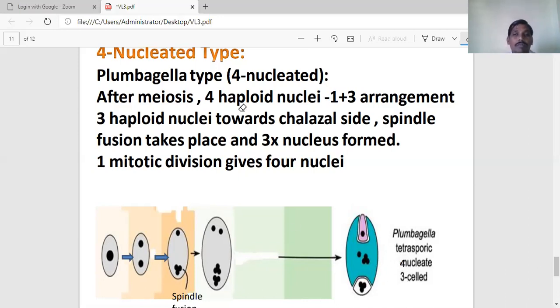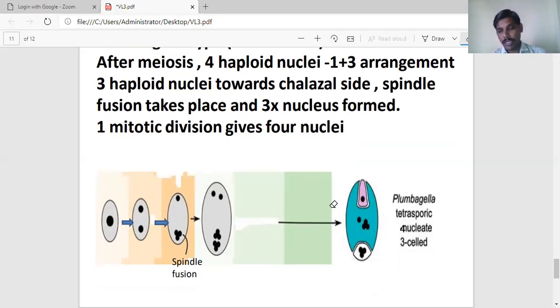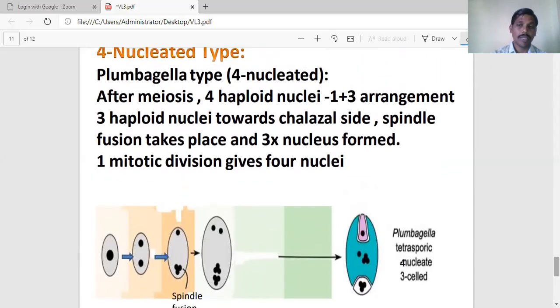So just after meiosis, four haploid nuclei in 1+3 arrangement, three haploid nuclei towards the chalazal side, spindle fusion takes place and a 3x nucleus is formed. Only one mitotic division gives four nuclei. These four nuclei form the embryo sac. At maturity, a four-nucleate, three-celled condition is seen in Plumbagella. These are all the various types of embryo sacs observed in angiosperms, but the majority of angiosperms develop only the monosporic, that is the Polygonum type of embryo sac.